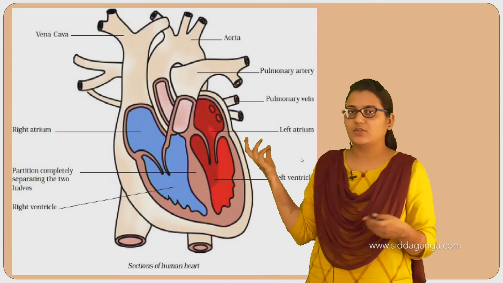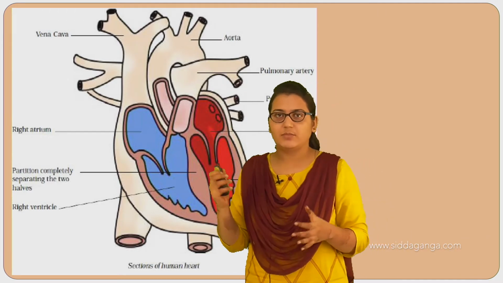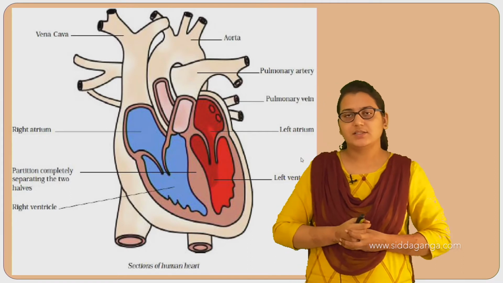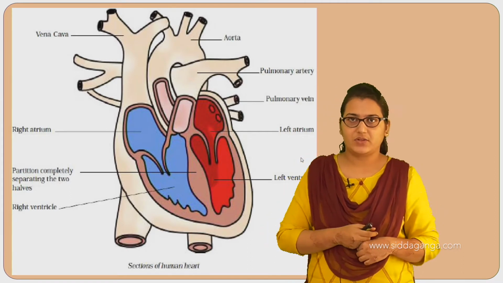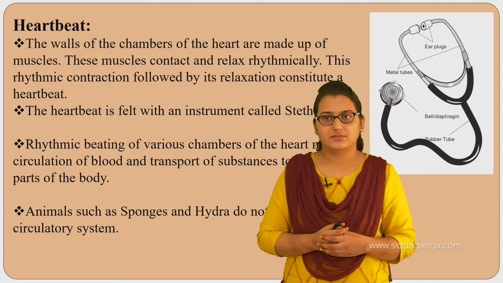This is the circulatory system. So here you can see the circulation. The blood vessels and blood play a major role in the circulation, and of course the heart is the most important organ which plays a major role in blood circulation. Now what is a heartbeat?